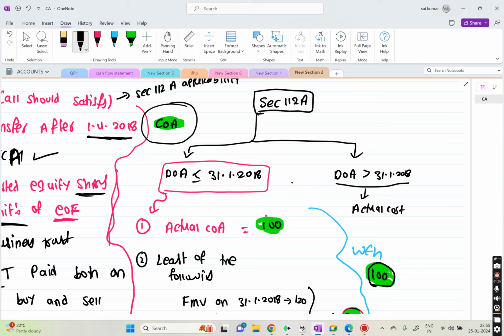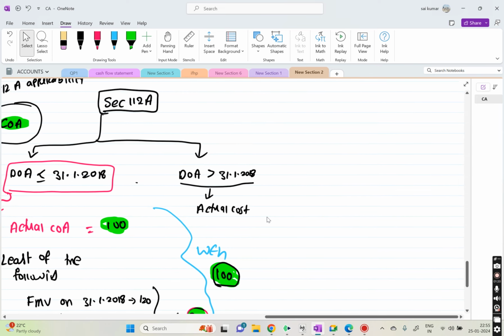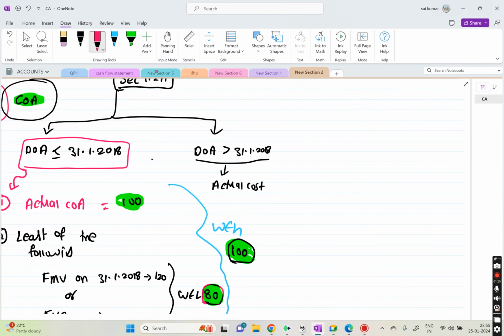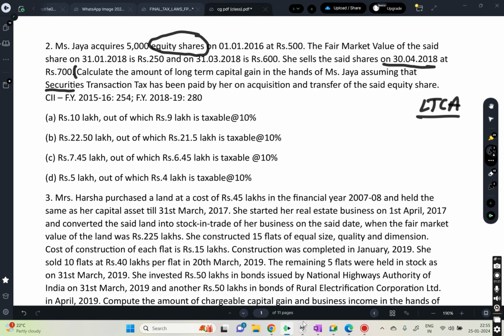Now, before going to the cost of acquisition, let's write the format. I'll just solve here only. What is the full value consideration in this question? What is the sale value? 700, right?